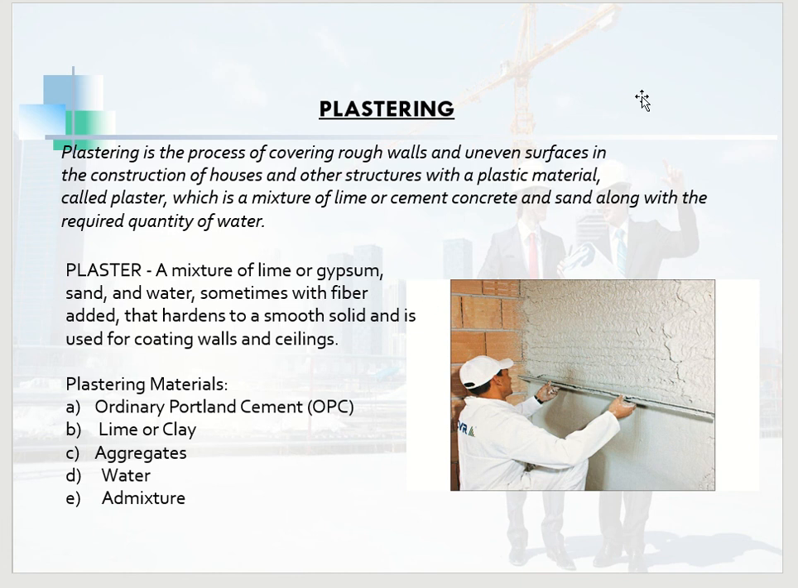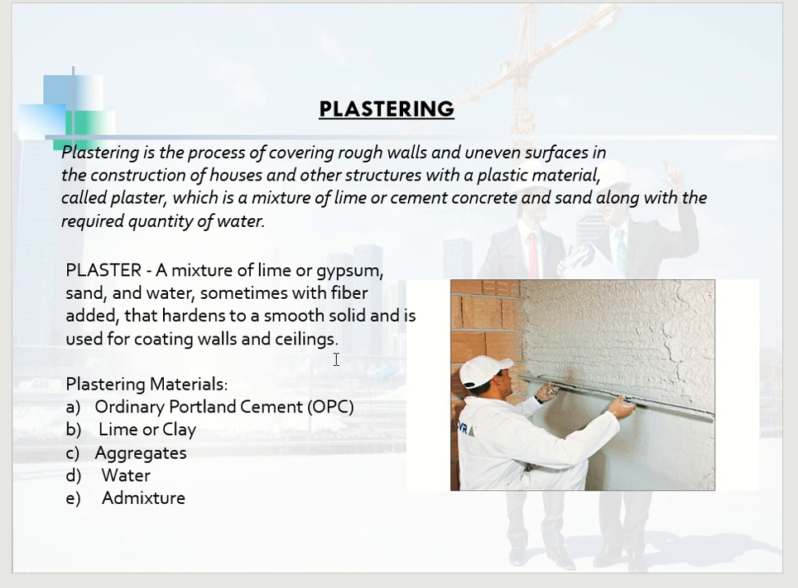And next one is the plastering. So what is plastering? It is a process of covering rough walls and uneven surfaces in the construction of houses and other structures with a plastic material called plaster, which is a mixture of lime or cement, concrete and sand along with the required quantity of water. So what is plaster? A mixture of lime or gypsum, sand and water, sometimes with fiber added, that hardens to a smooth solid and is used for coating walls and ceilings. Initially plaster is a mixture of lime, sand and water. Sometimes we use fiber in order to increase strength.